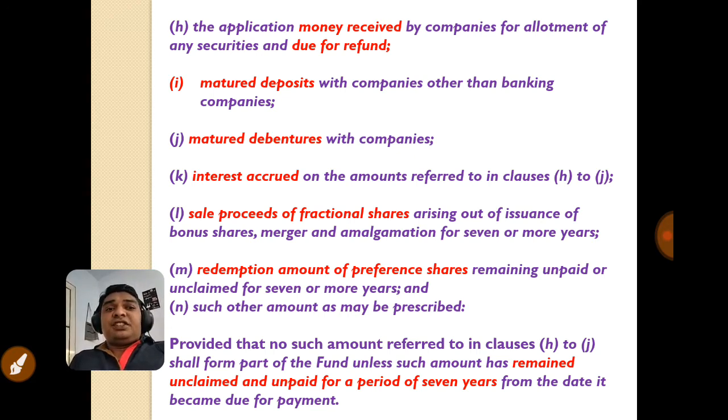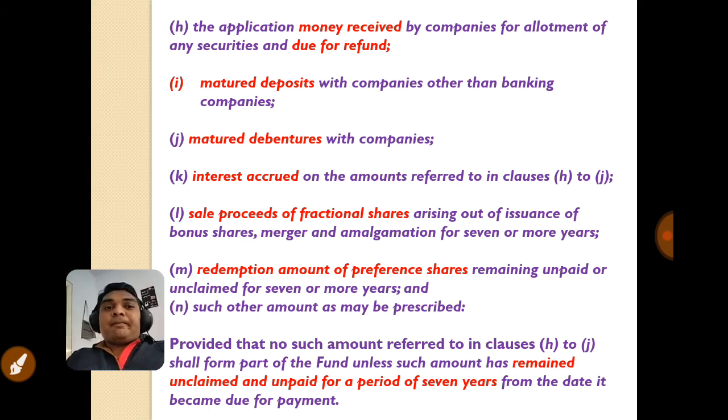Next, it is sale proceeds of fractional shares arising out of issuance of bonus shares, merger and amalgamation for 7 or more years. This is very understandable. We have also seen in the amalgamation chapter that we make a fractional shares calculation, and some amount is excess amount. This excess amount is transferred to the Investor Education and Protection Fund.